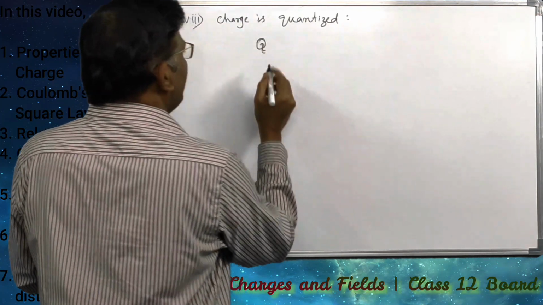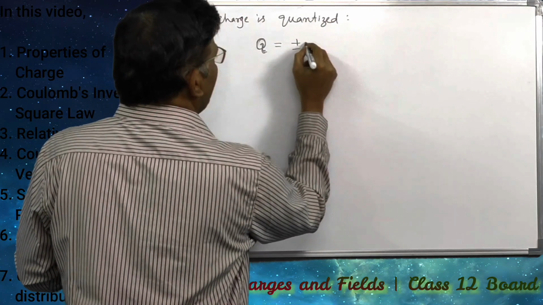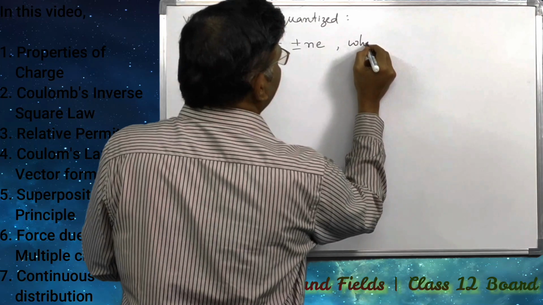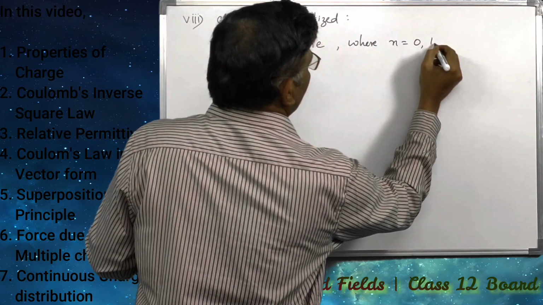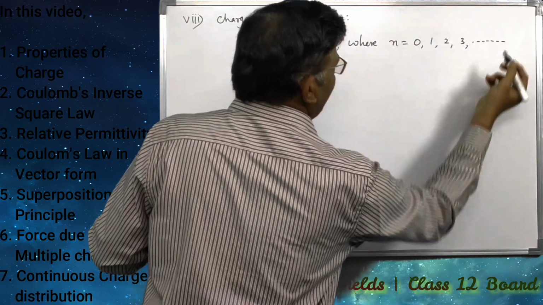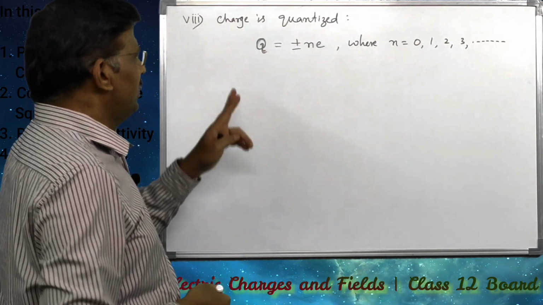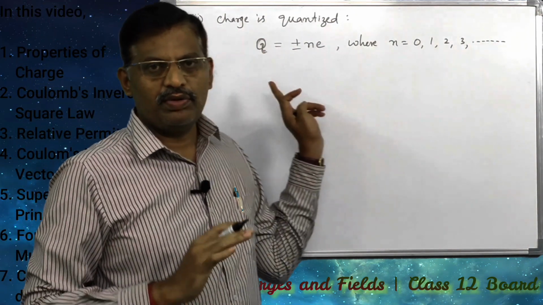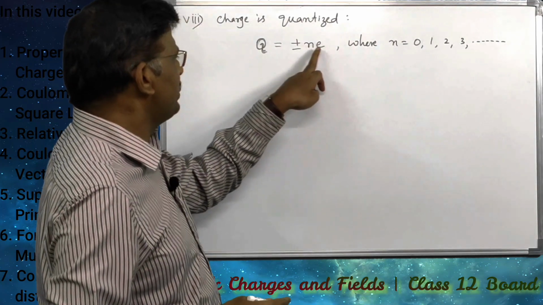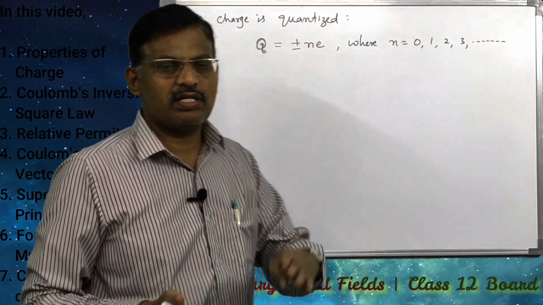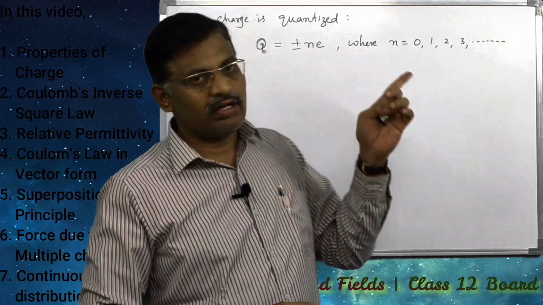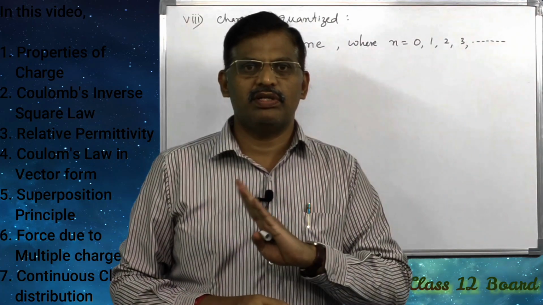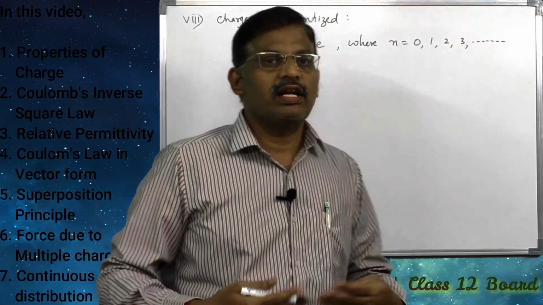Let us assume that Q is equal to plus or minus Ne, where N is equal to 0, 1, 2, 3, 4 and so on. Here, Q is the minimum transferable charge from one body to another body, that is plus or minus Ne. That is, we can transfer 0 electrons from one body to another, or 1 electron, or 2 electrons, 3 electrons, 4 electrons, like this. Integral multiples of